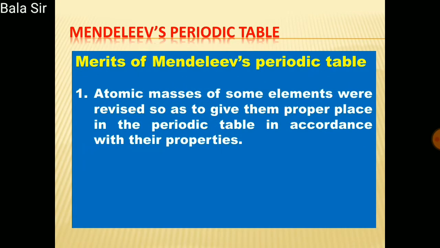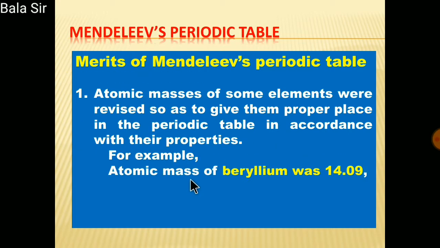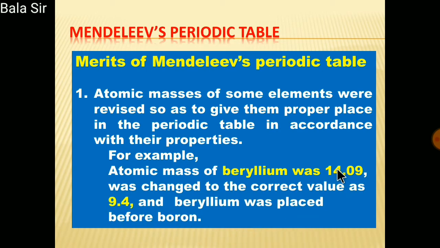First one, atomic mass of some elements were revised so as to give them proper place in the periodic table in accordance with their properties. For example, the atomic mass of beryllium, which was 14.09, was changed to the correct value of 9.4, and beryllium was placed before boron.